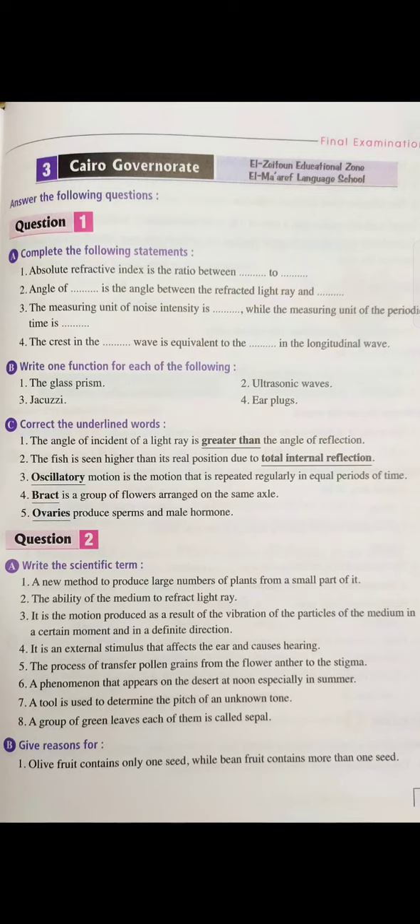Point number 6. Phenomenon that appears on the desert at noon, especially in summer. It's mirage. 7. Tool used to determine the pitch of an unknown tone. Which tool? Yes, Savart wheel. Group of green leaves, each of them is called sepal. It was calyx. B. Give reason for: olive fruit contains only one seed, while pea fruit contains more than one seed. We will dismiss this point. Okay.